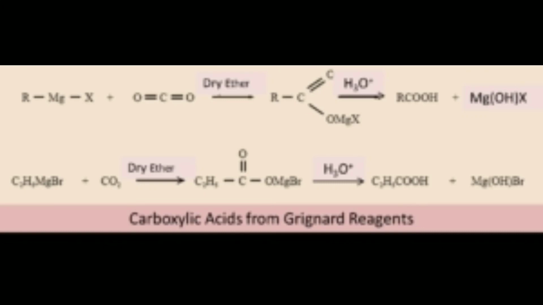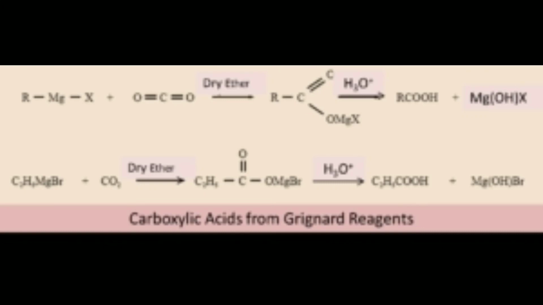In this reaction, the alkyl magnesium halide, in dry ether, is added to solid dry ice, which gives a complex, after which dilute HCl is added. Last is the product of the reaction, which is carboxylic acid.